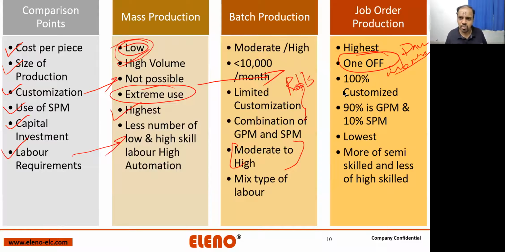And job order production, as I told you, it's going to be some dam construction, a bridge construction. Typically the civil construction comes under job order production, but there are mechanical companies who are having some job order production done, one off machine. That's going to be something which is called a job order production.